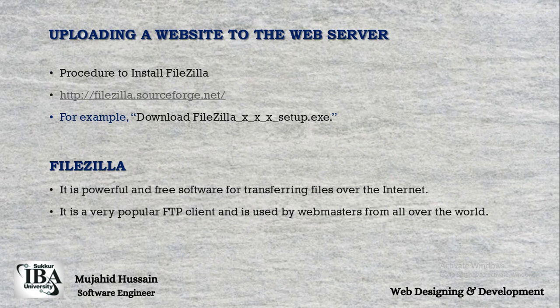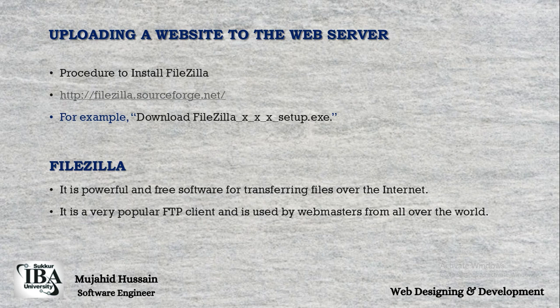Upload a website to the web server. Procedure to install FileZilla: in order to upload a website on a web server on the internet, you have to go through the installation of FileZilla, and the link for FileZilla is given: http://filezilla.sourceforge.net/.